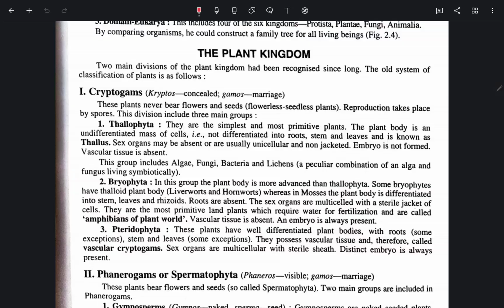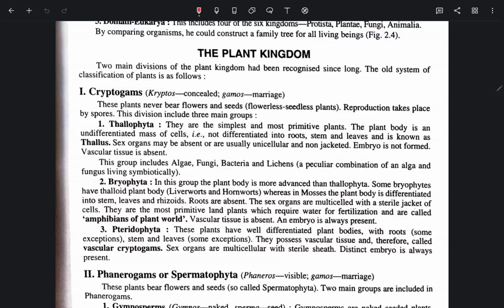Bryophyta. In this group, the plant body is more advanced than Thallophyta. Some bryophytes have a thalloid plant body, like liverwort and hornwort, whereas in mosses the plant body is differentiated into stem, leaves, and rhizoids. Roots are absent. The sex organs are multicellular with a sterile jacket of cells. They are the most primitive land plants, which require water for fertilization and are called amphibians of the plant world. Vascular tissue is absent and embryo is always present.